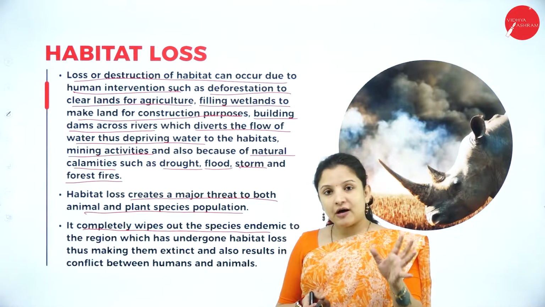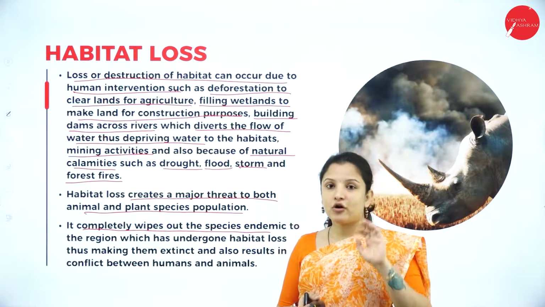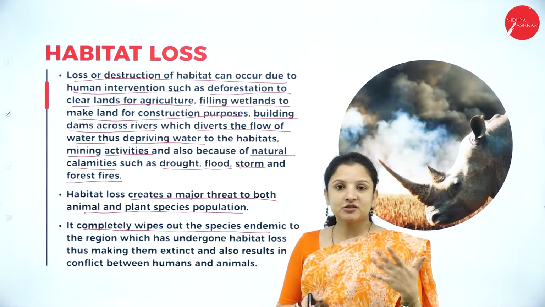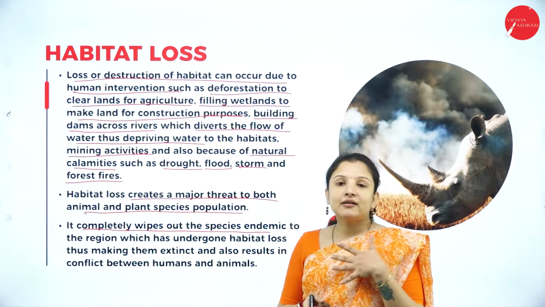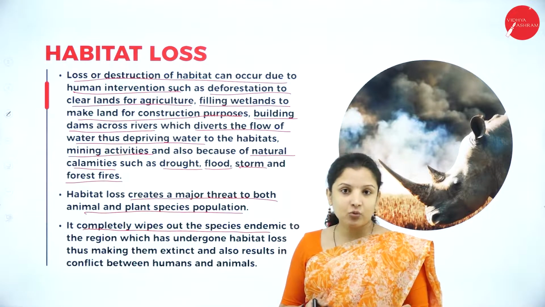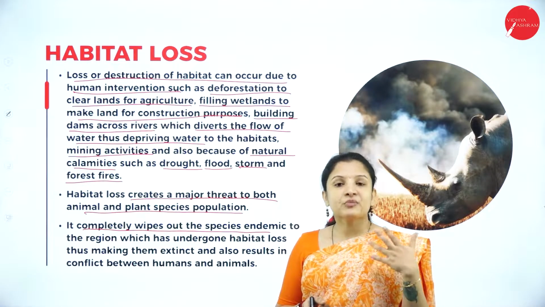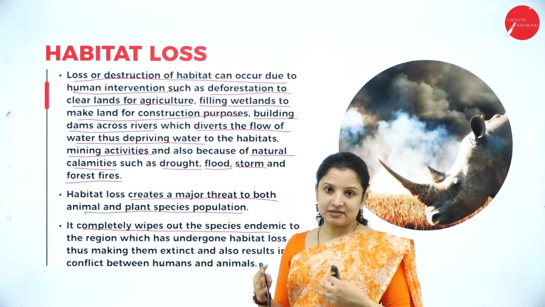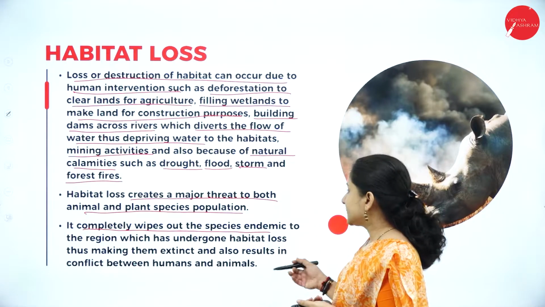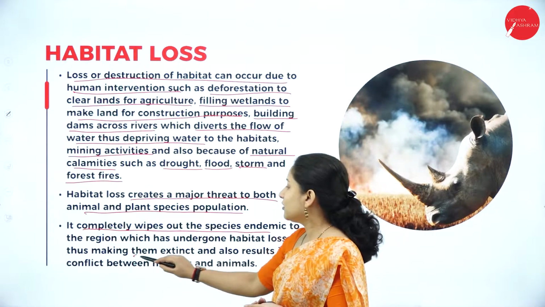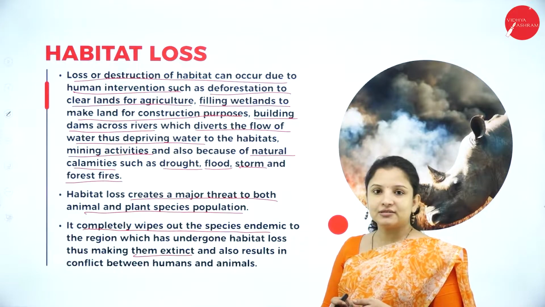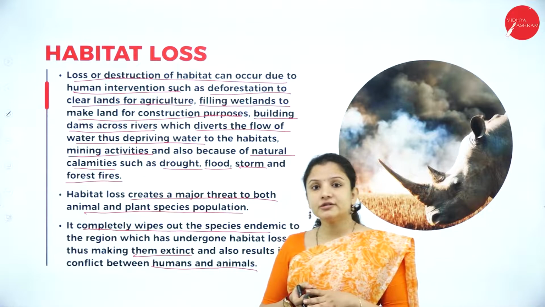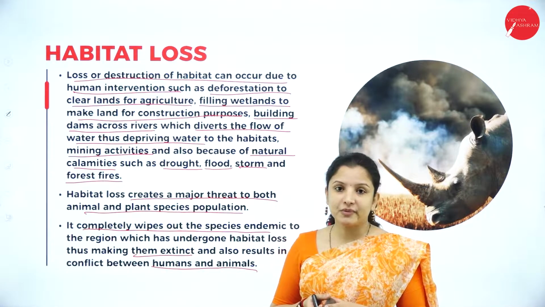Say, for example, we have the sandalwood. Sandalwood is found, for example, only in one forest in Karnataka. Now you clear that forest for various purposes, what happens? The entire sandalwood population will get wiped out, and therefore it will become extinct. So that is what happens. It can completely wipe out a species if habitat loss occurs, making them extinct at the end. Also, it results in a conflict between humans and animals.